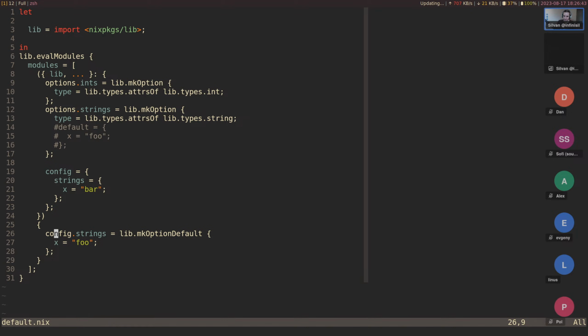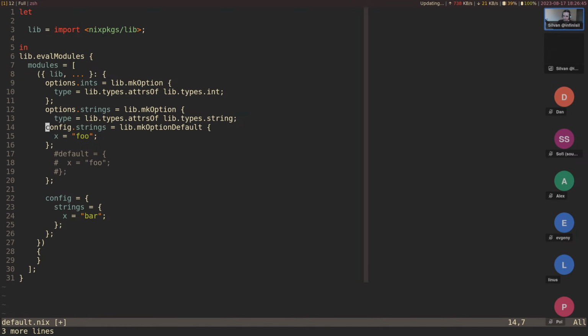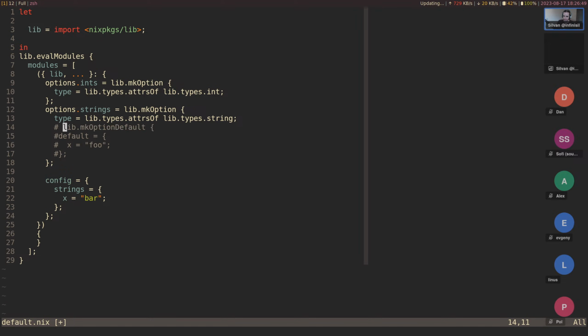One way to get around this, let me move this up here. This sets the value with a lower priority. Okay, but priorities of the same priority get merged together.